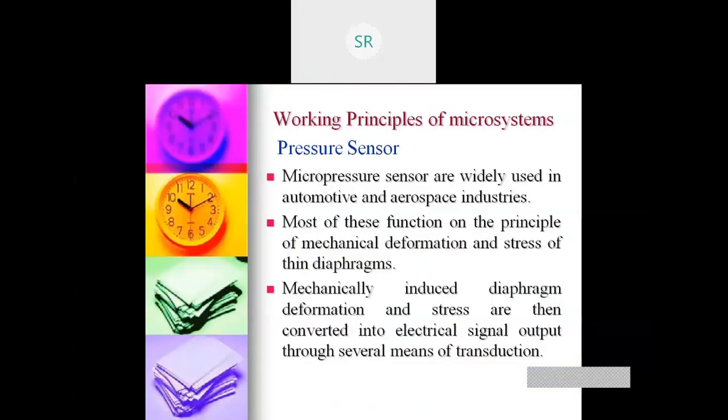So next, the pressure sensor. This also we have seen.